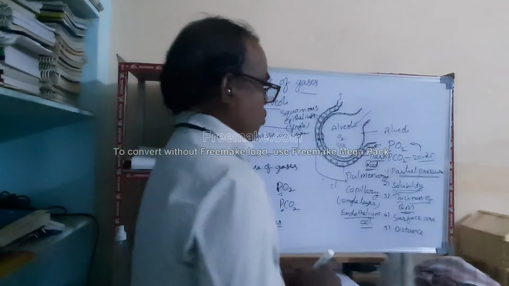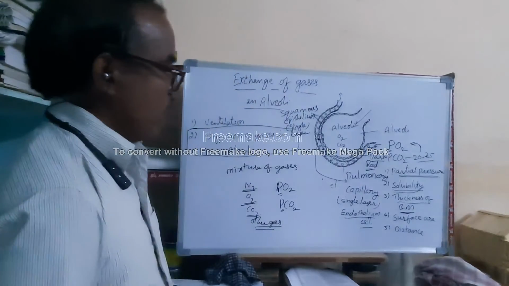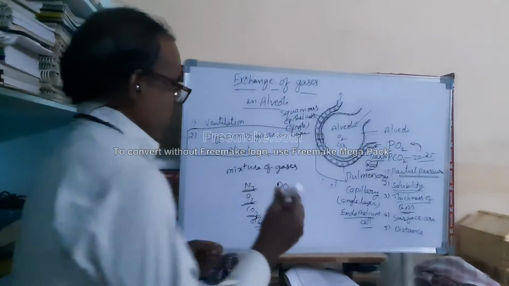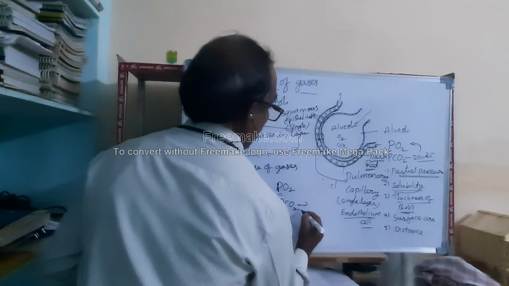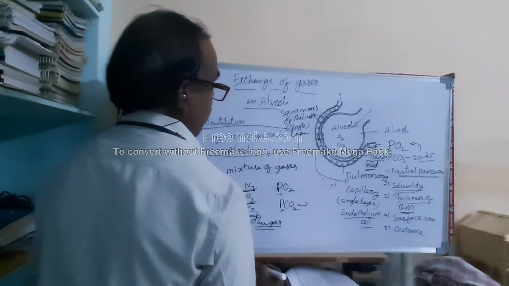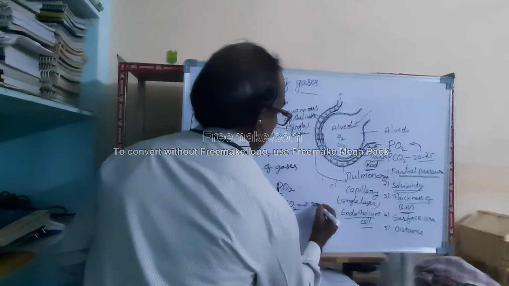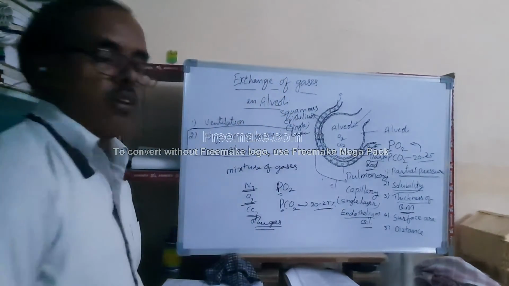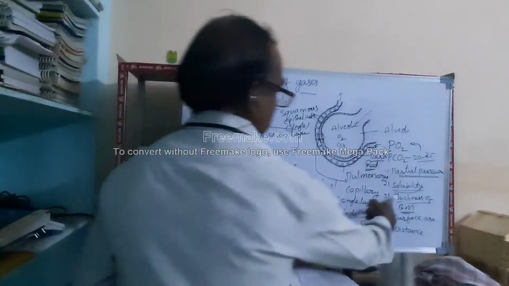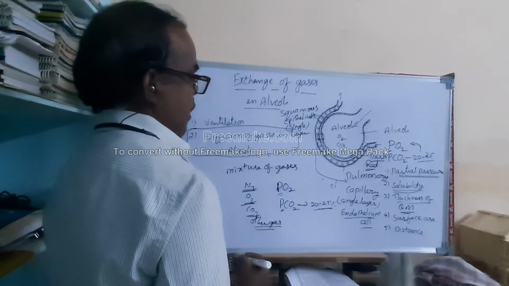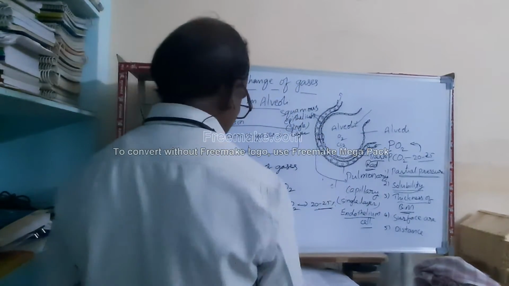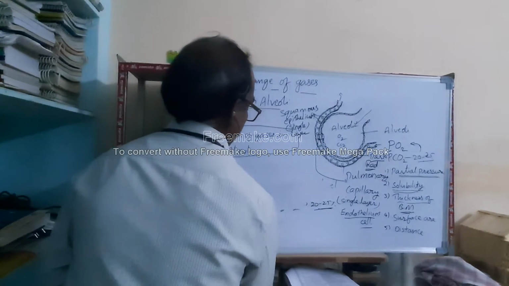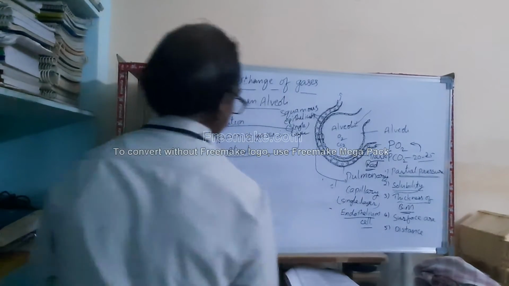So let us come to solubility of gases. As far as solubility of gases is concerned, carbon dioxide has more solubility than oxygen. It has 20 to 25% more solubility than oxygen. Next one, thickness of the basement membrane. This basement membrane is made up of three structures or three components.